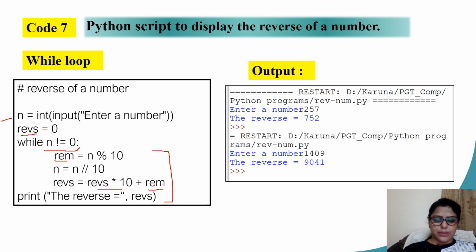original number. Students, I am not taking this question with the for loop, as the number input by the user may vary for a 2-digit number, 3-digit number, or maybe even a 4-digit number. So accordingly, these steps need to be iterated either 2 times, 3 times, or 4 times. Because a for loop demands the iteration to be known beforehand, I'm not giving a parallel solution with the for loop.